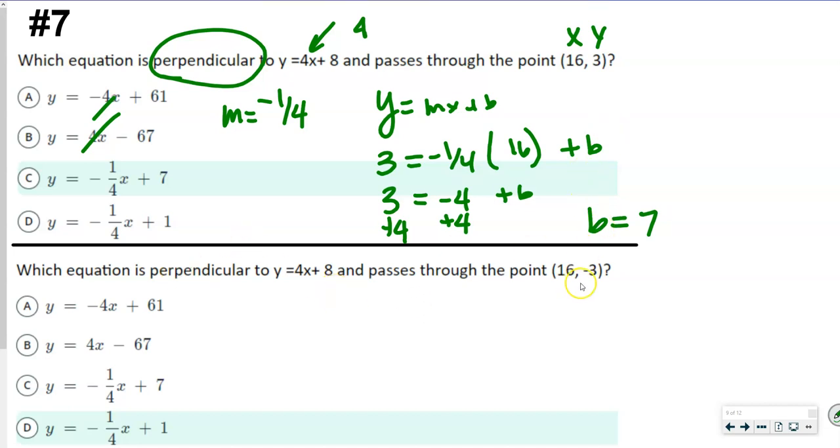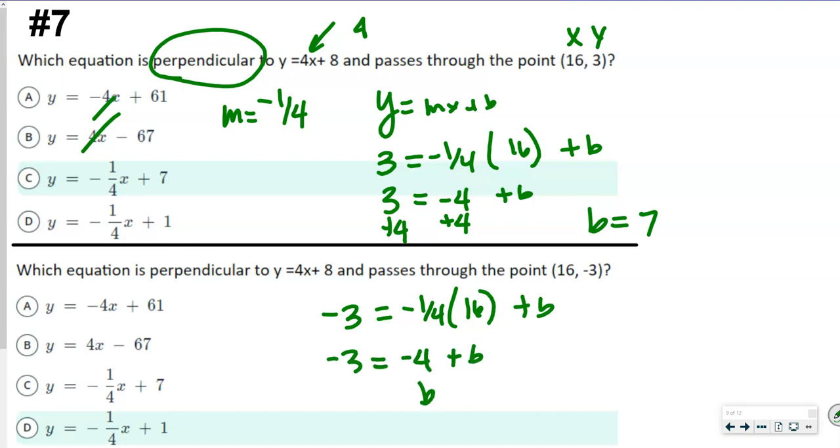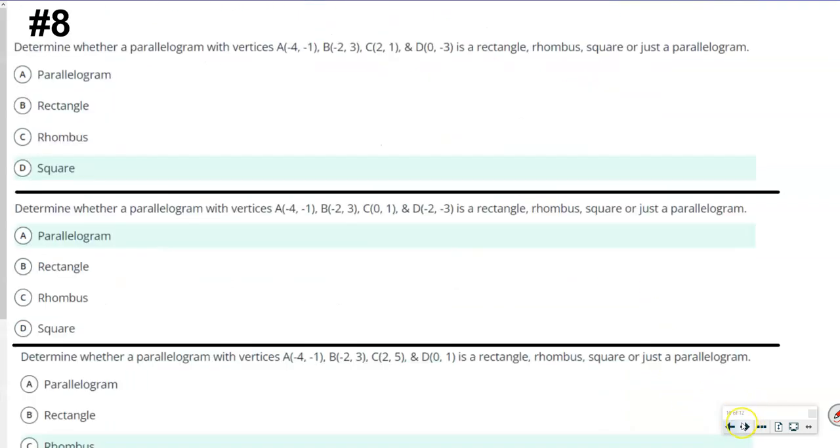Down here, the difference is what? This is a negative 3, okay? So that's going to be negative 3 equals negative 1/4 times our 16 again, plus our b. So this is going to be negative 3 equals negative 4 plus b. So b, we're going to add 4 to both sides this time. So this time b is equal to 1. That's it.